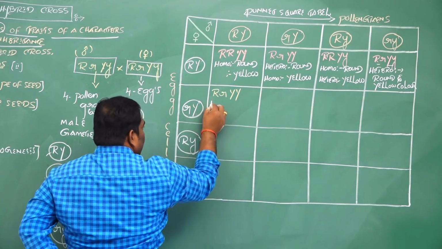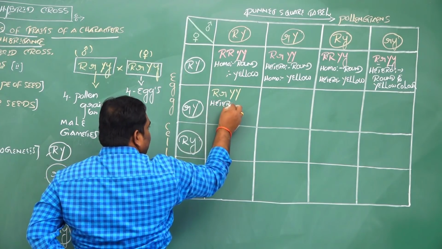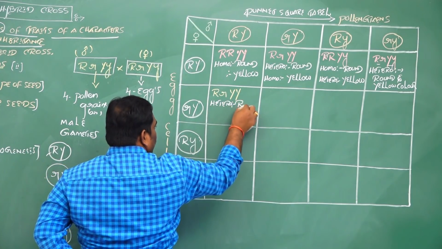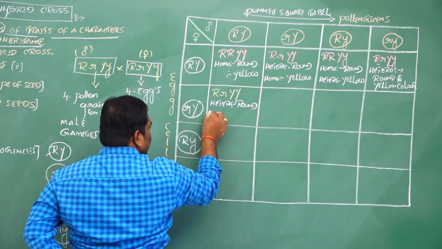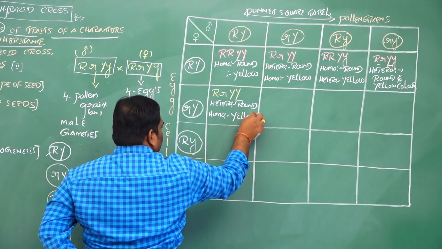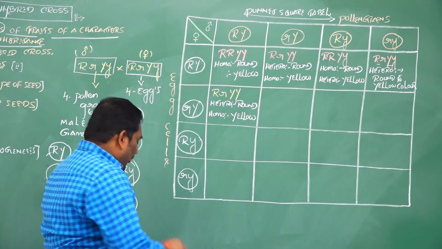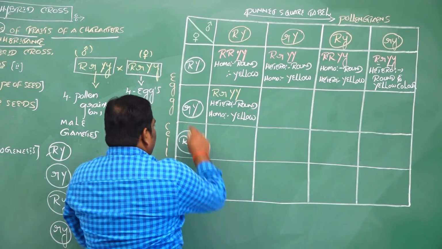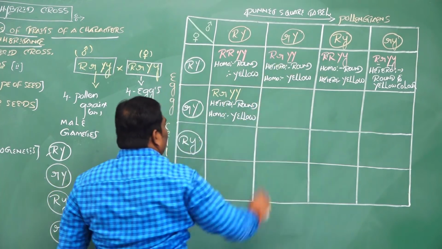Here, heterozygous rounded shape of seeds, homozygous yellow color seeds.